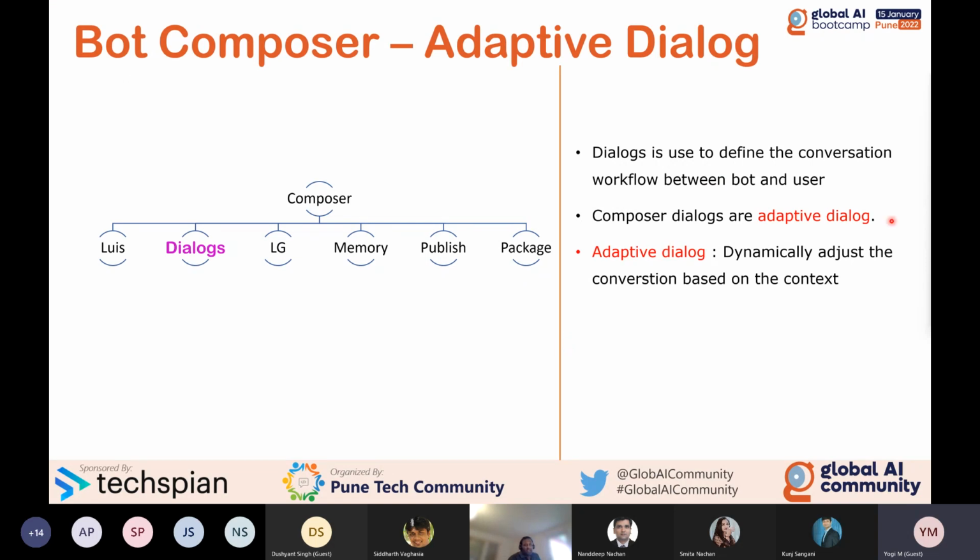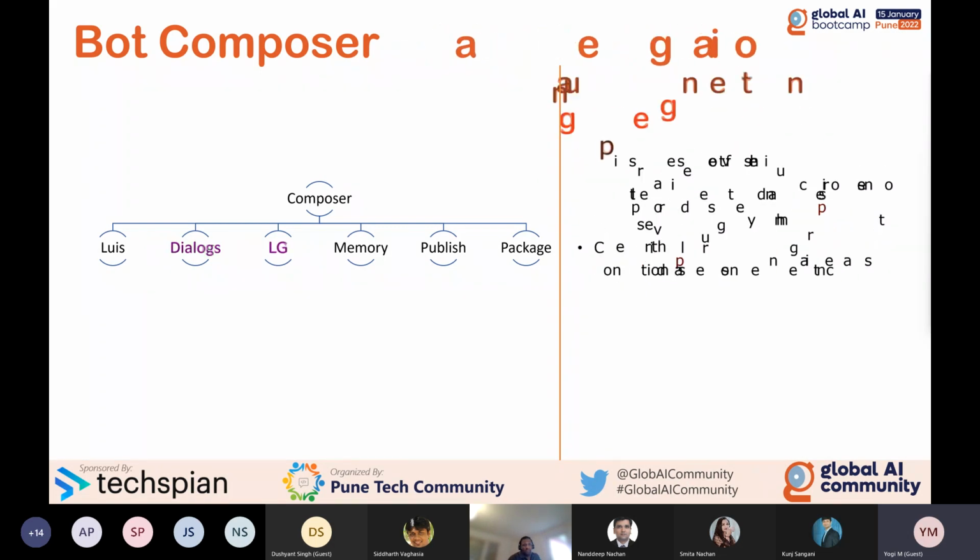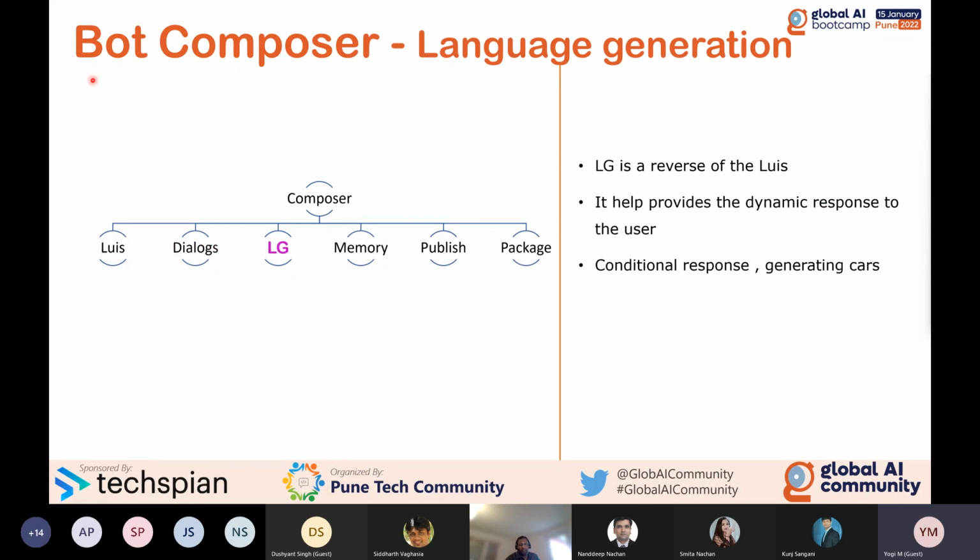The next one we are going to talk about is LG. So we receive the input from the user and we process it in the dialog. The third step is LG. LG is the reverse of LUIS. In LUIS, the user talks to the bot. In LG, the bot talks to the user. LG is called language generation.